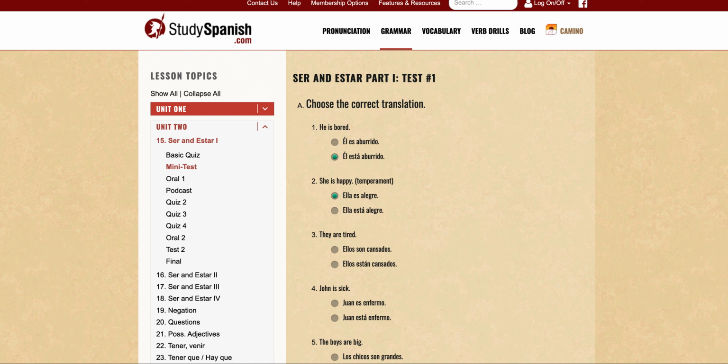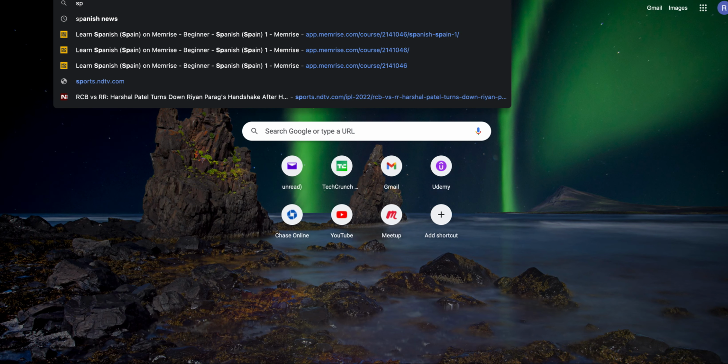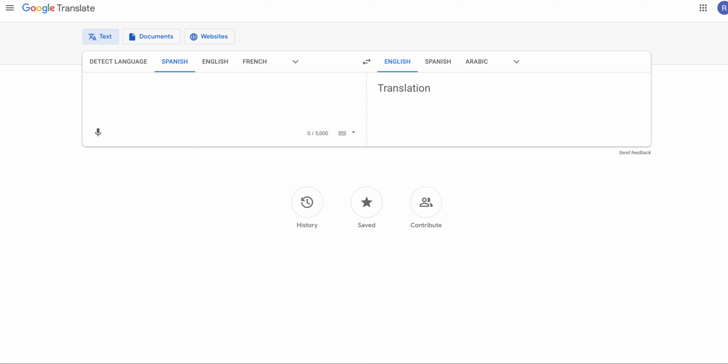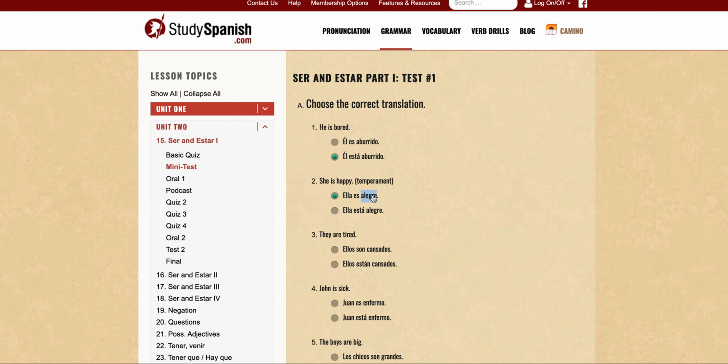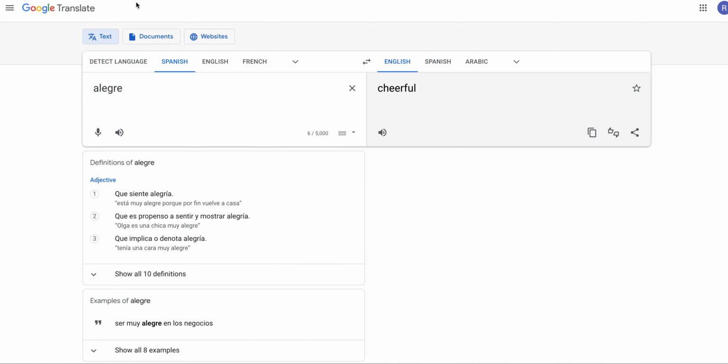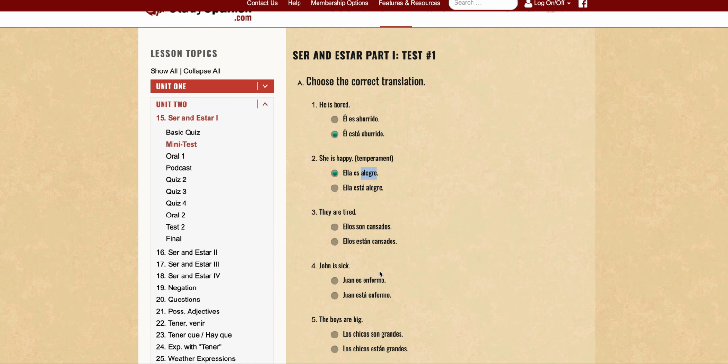Okay, let's see how it is pronounced. So we look at Spanish to English translation. Is it alegre? Alegre. Alegre. Okay. Cheerful.